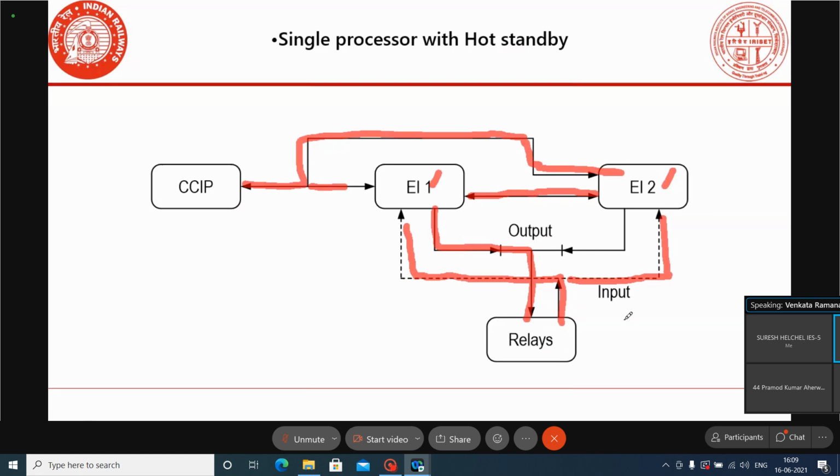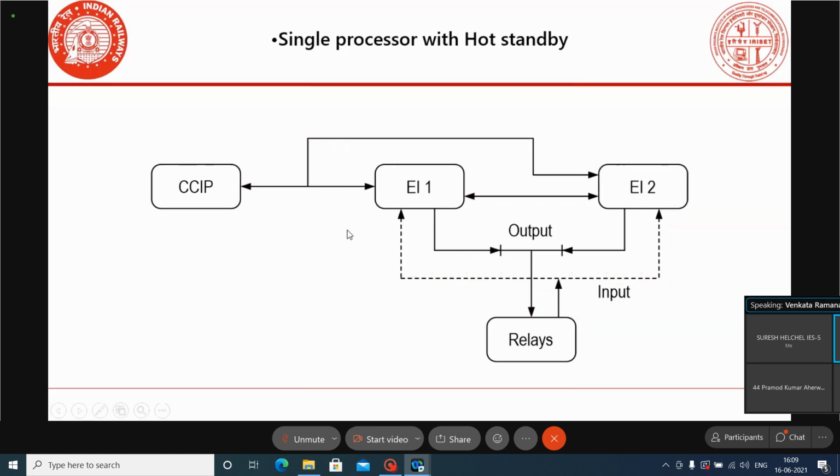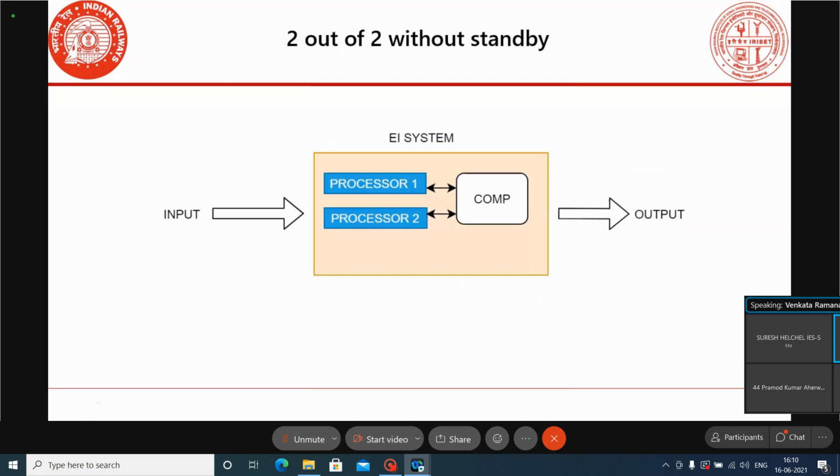And suppose in case the online system fails, the outputs will be controlled by the second system. This is the arrangement here. Single processor with the hot standby system.